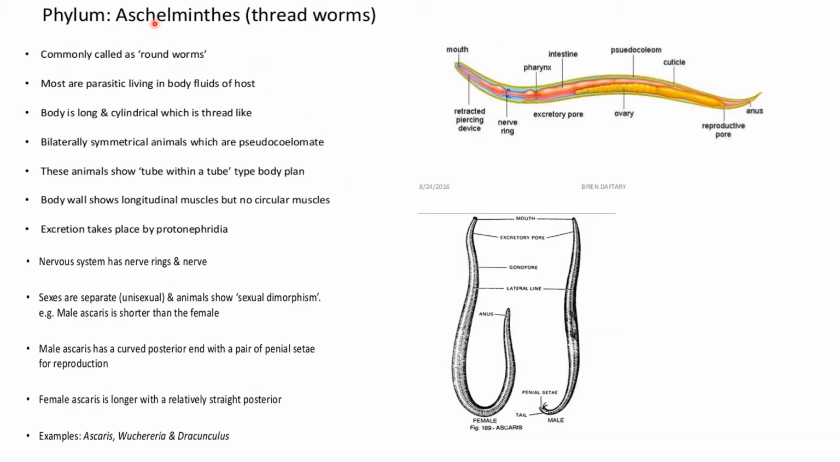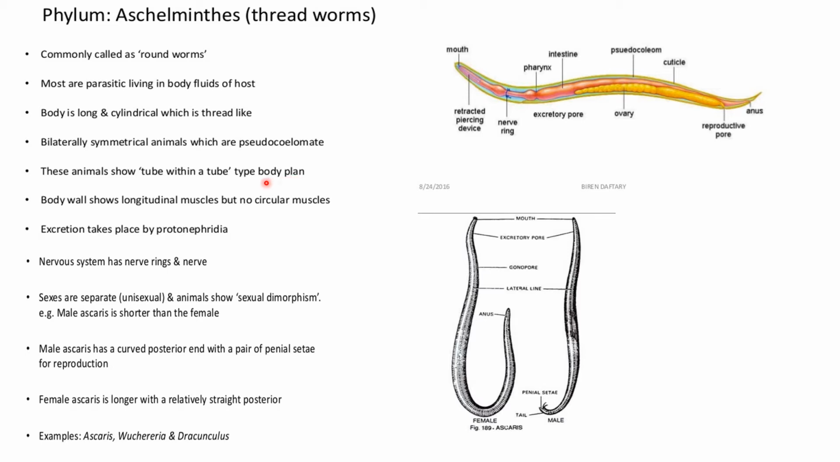Moving on to the fifth type, which is Aschelminthes, which is also known as threadworms, as they are in the form of thread. So commonly known as roundworms, most are parasitic, living in the body fluid of the host. Parasitic means which get their nourishment from the host, that is another living organism. The body is long and cylindrical, which is thread-like. Bilaterally symmetrical animals which have a pseudocoelom, that means a false body cavity. This animal shows a tube within tube type of body plan.